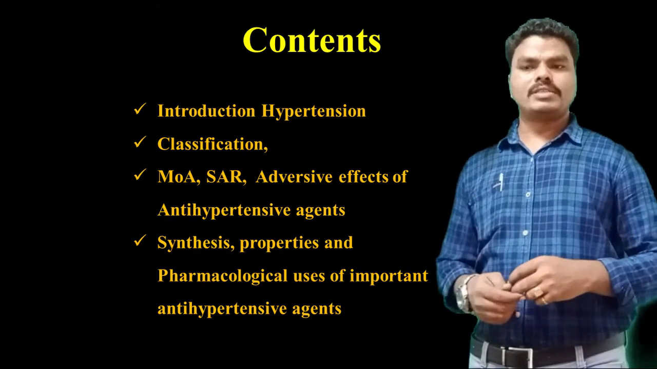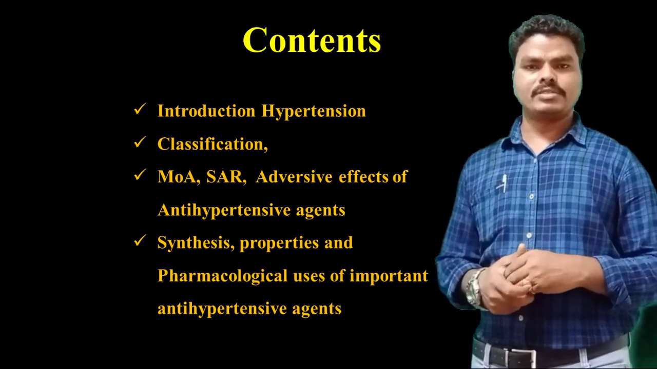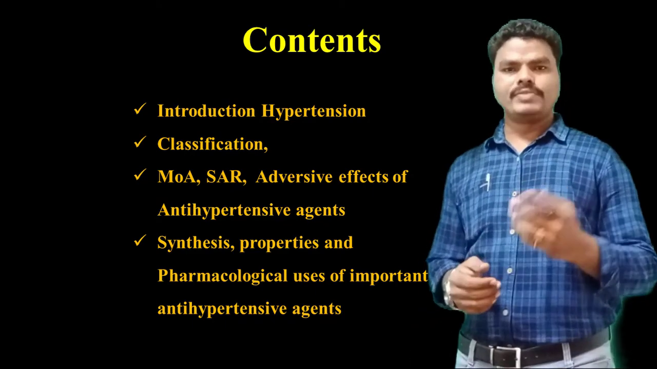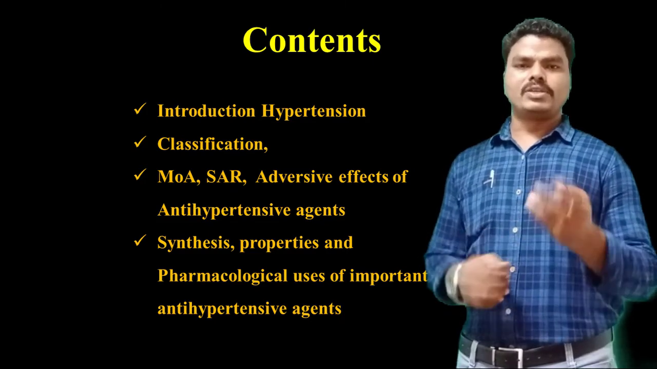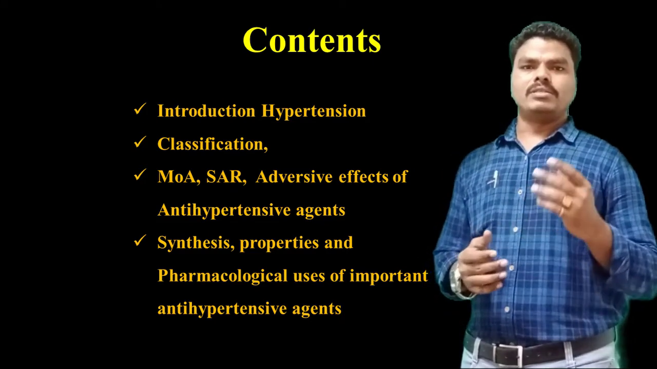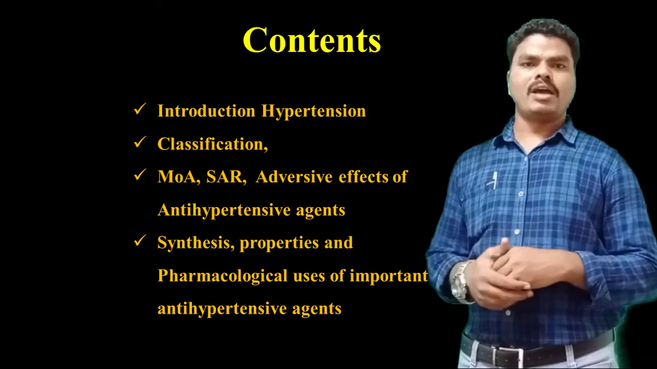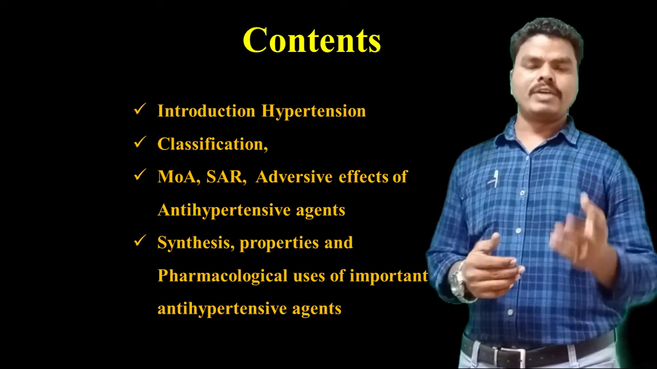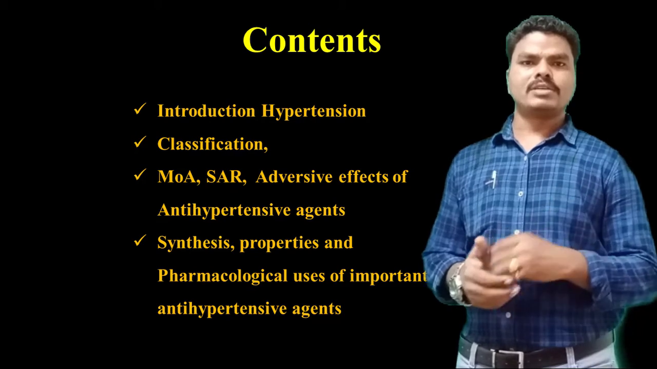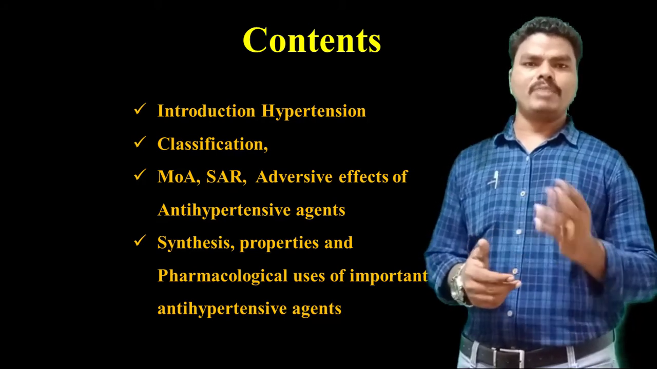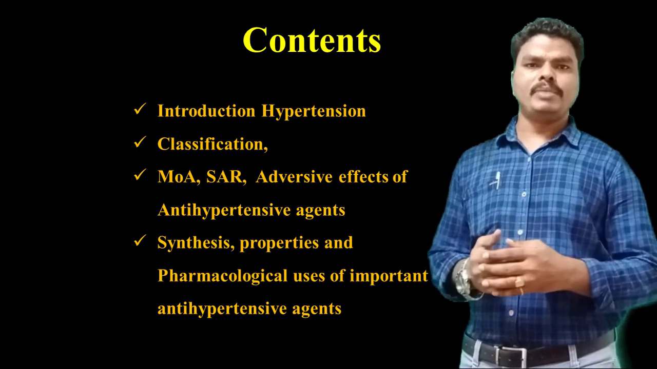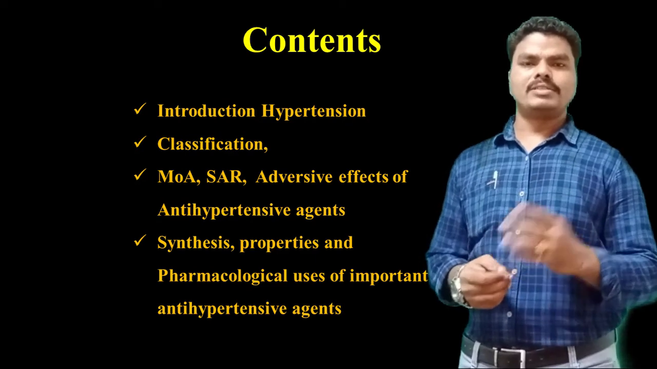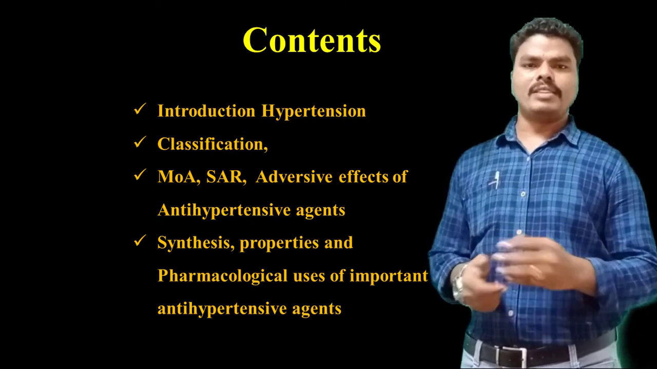Before going to discuss the contents of these antihypertensive agents, I want to give some brief introduction regarding hypertension. As we know, hypertension is a physiological condition in which the blood pressure is increased above the normal limit. In daily life we frequently hear that some persons get the BP. The BP is nothing but the blood pressure. When we say they are getting the BP, that means that person is subjected to a condition in which there is an increase in the blood pressure above the normal limit.